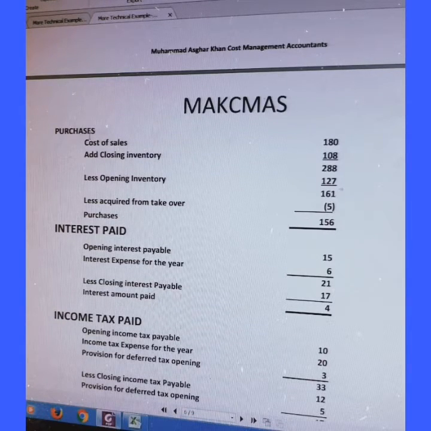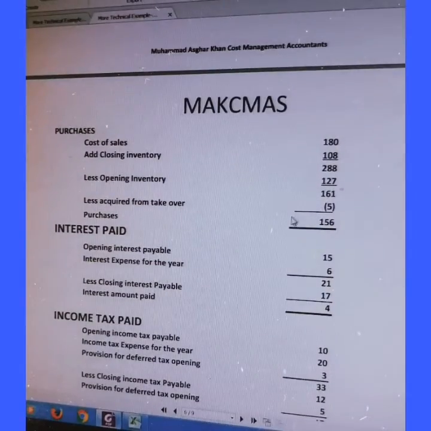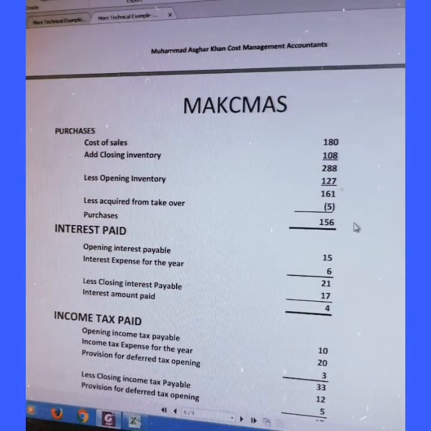Now we work out purchases: closing inventory 108, 288 less opening inventory and acquired from the takeover. The takeover is not a purchase; in fact, this comes from the other company. So purchases come to 156.